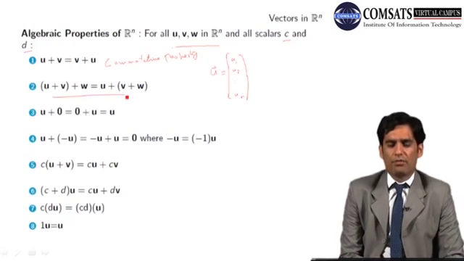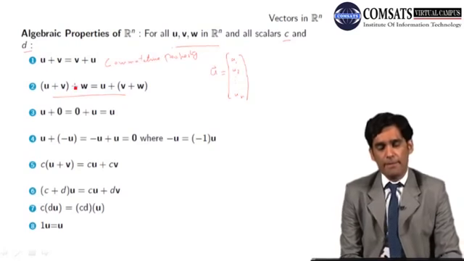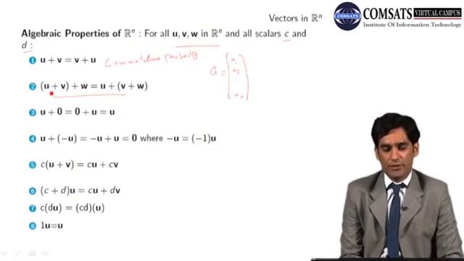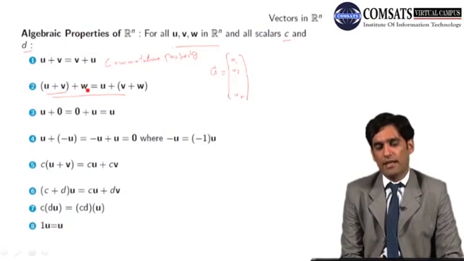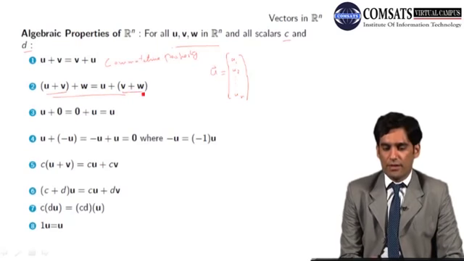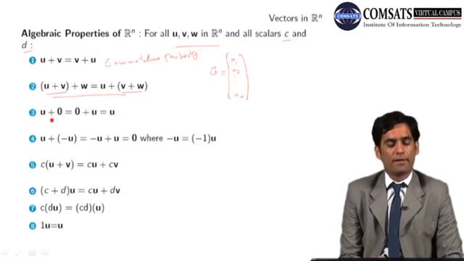What does it mean? Whether you add 2 vectors first, and then add the third vector to the answer of those 2 vectors, the answer will be the same as adding the other 2 vectors v and w first, and then adding the resulting vector to u.